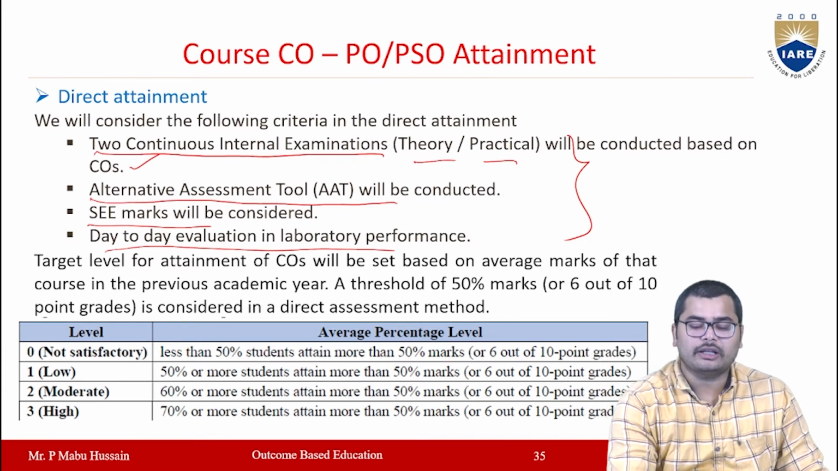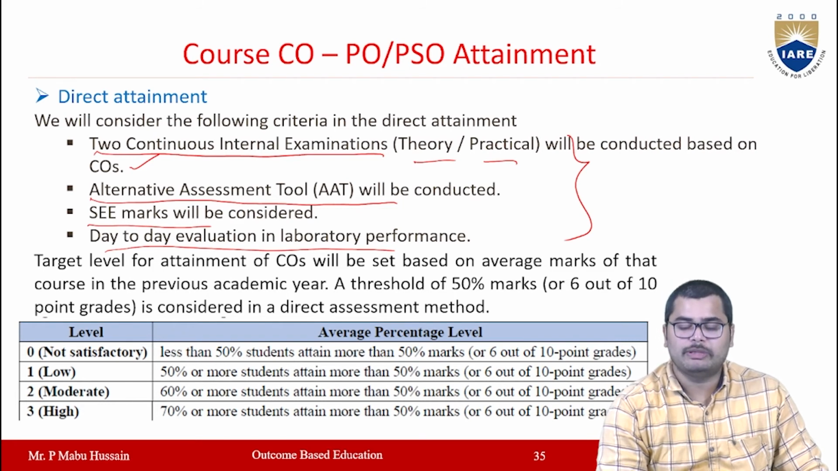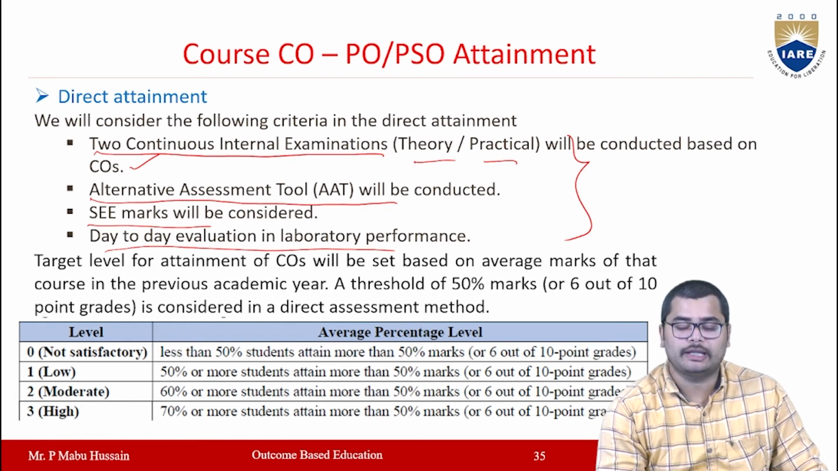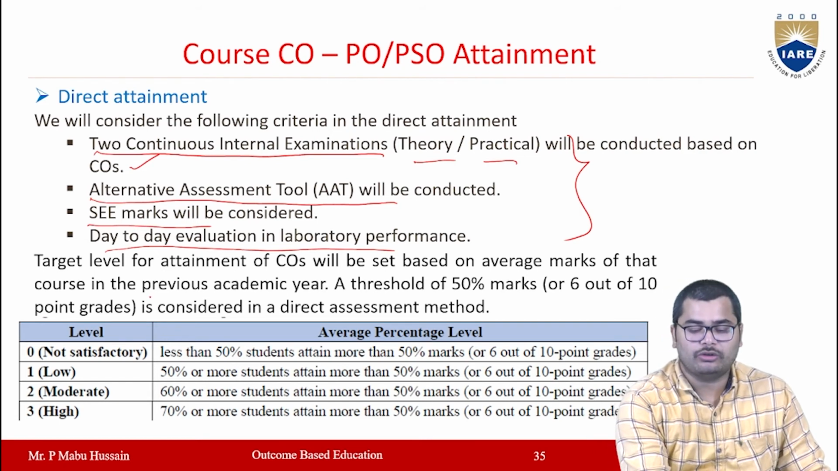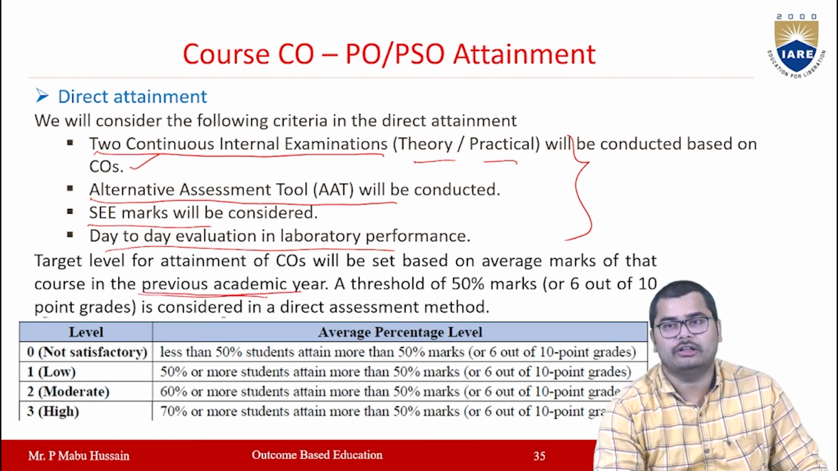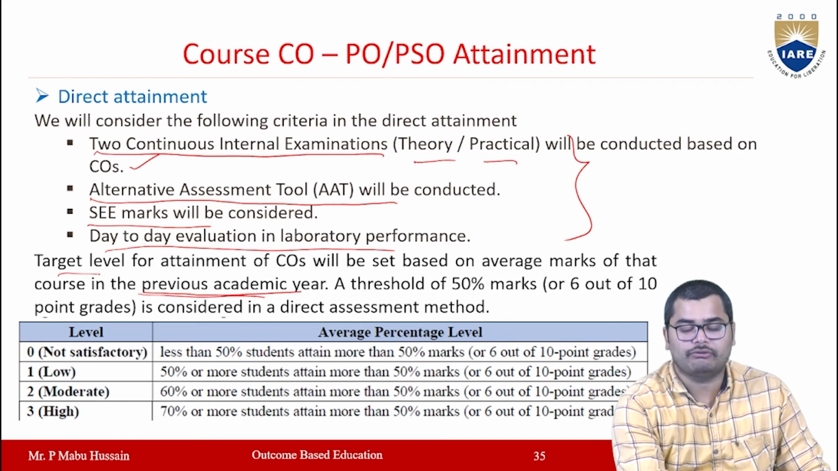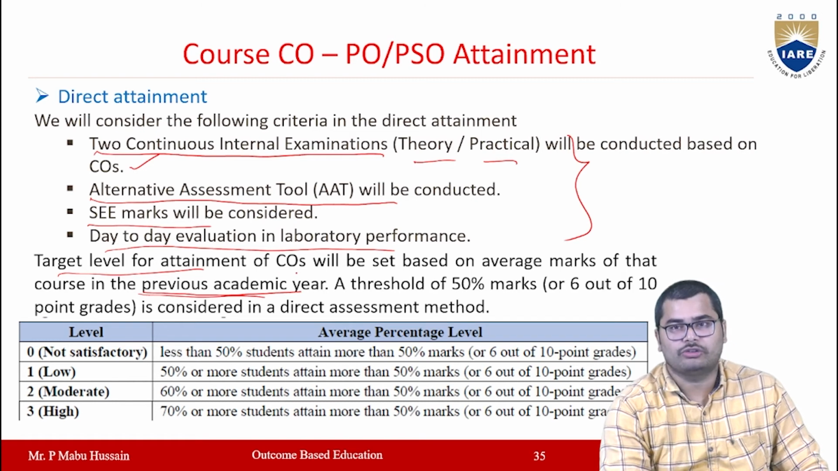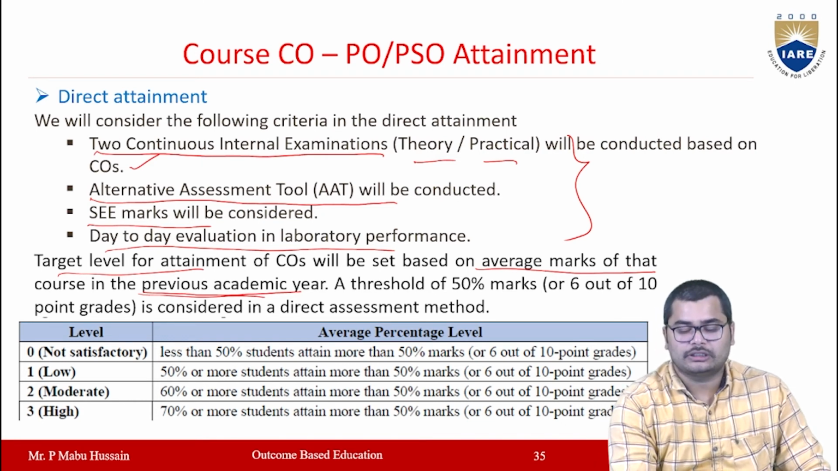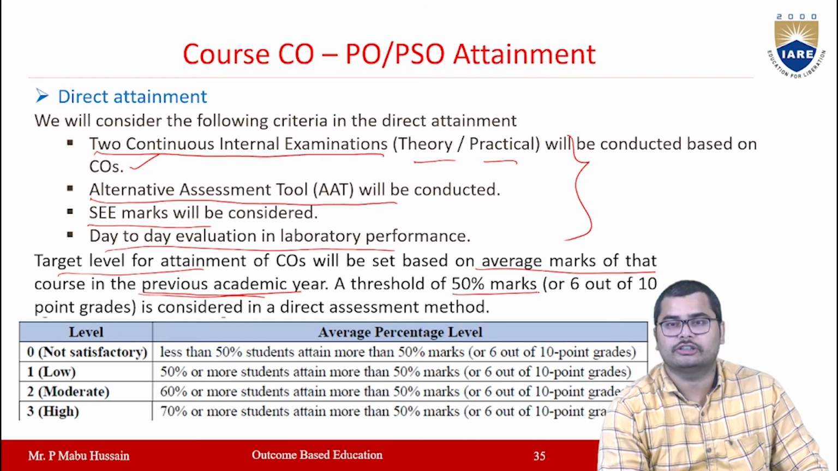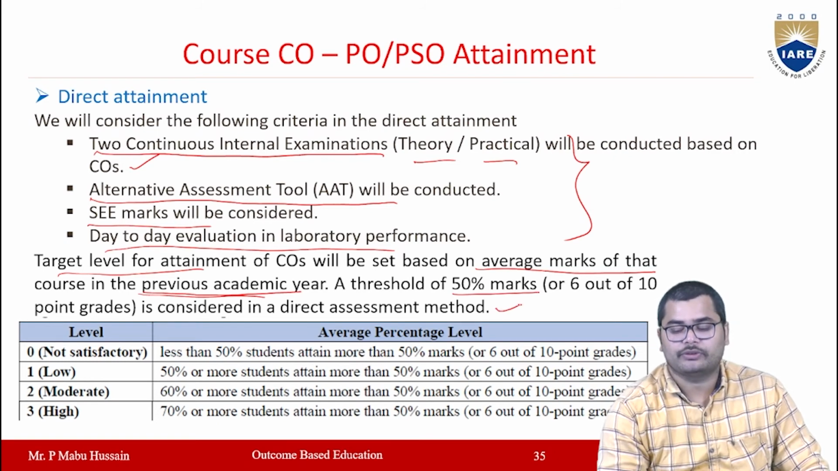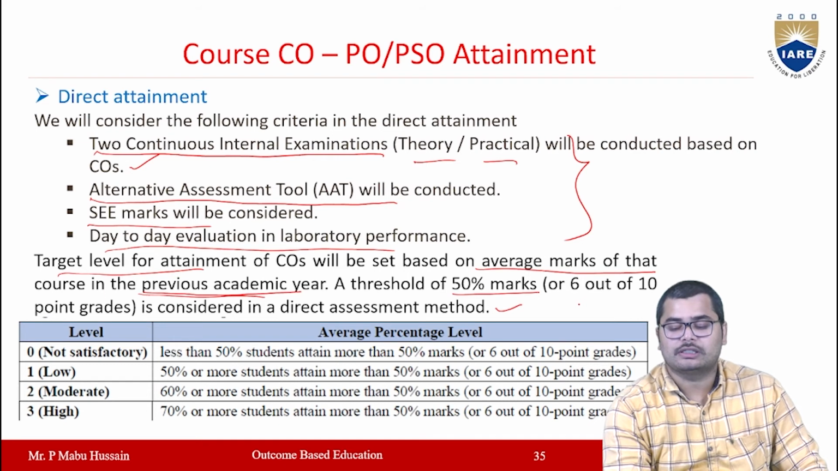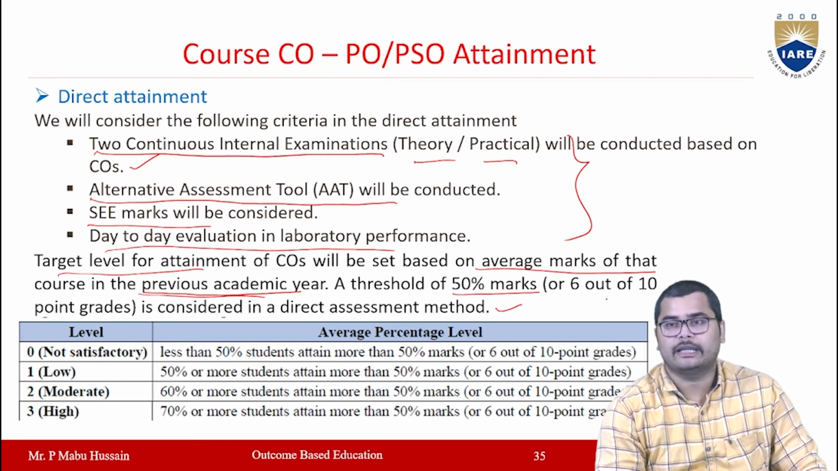Now, the target level for the attainment of every CO will be set based on the average marks obtained in the previous academic year. Okay, so you have to observe the previous academic year record, and set a target level for the present academic year. A threshold of 50% of marks is considered in direct assessment, that is 50% marks in terms of CGPA, 6 out of 10 points grade.